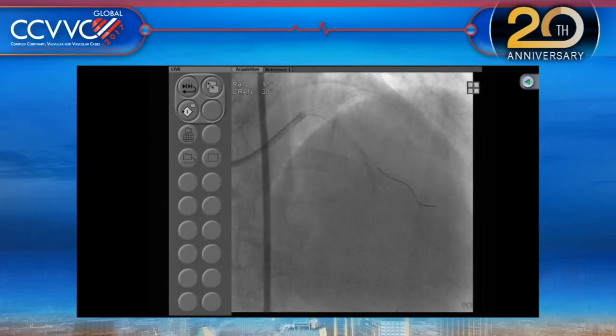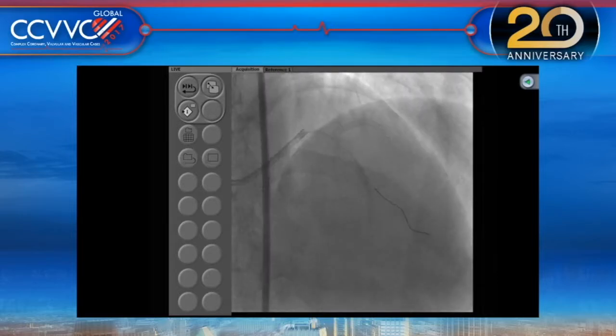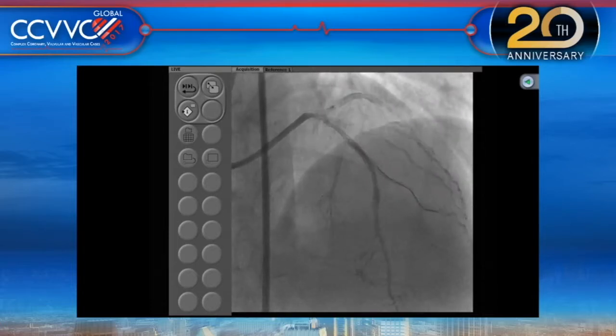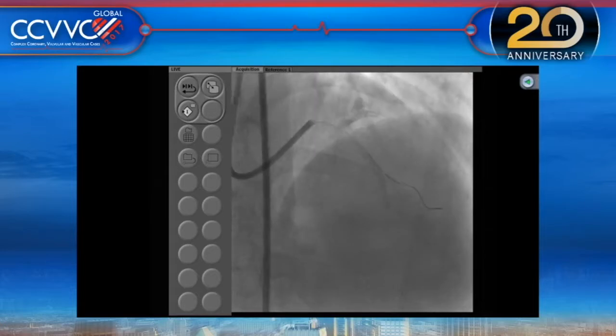Any other comments, Stefan? Roxana, I think the operators have the privilege from the previous experience, and I think this is very important. So if they encounter difficulties in the marginal branch, I also would have a very low threshold to have a very good lesion preparation in the LAD. Is it absolutely necessary? Probably not. But I think as you have already seen the result after the lesion preparation, it's excellent. So I think it was a good strategy. I think that was Dr. Sharma's sort of low threshold.